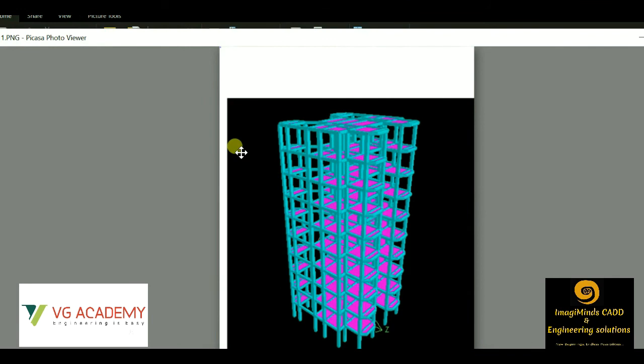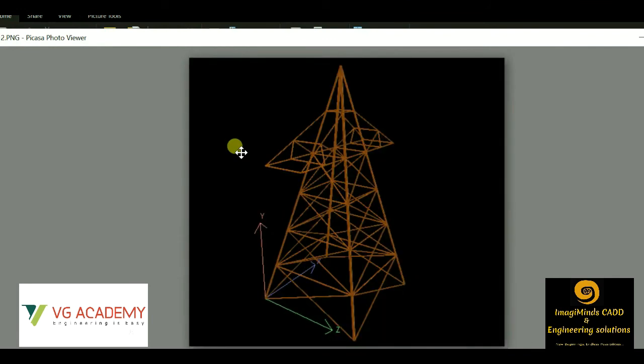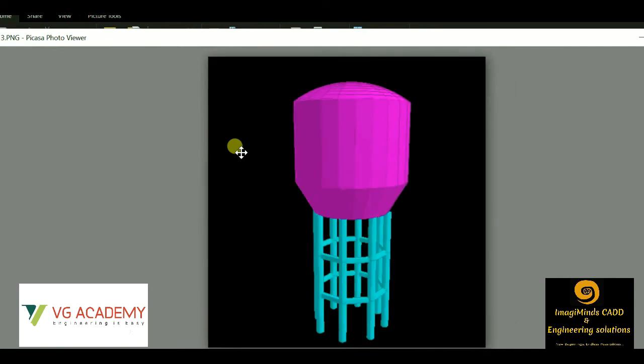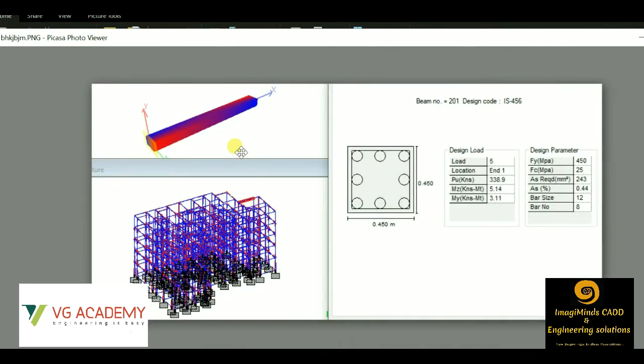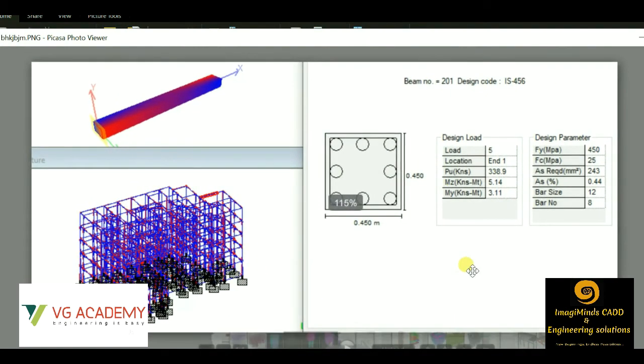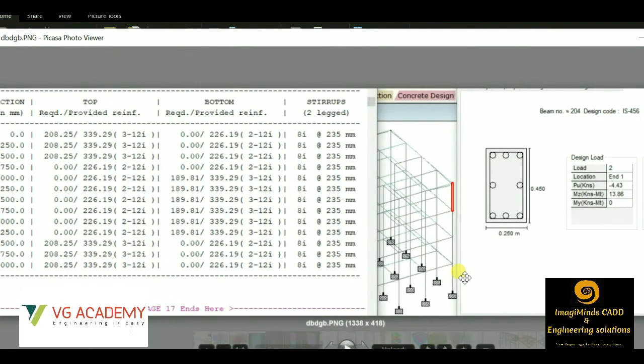Then we can see this is a 3D model of a multi-storied building. This is a transmission tower, and a water storage tank. These are all projects we'll be covering in this entire course of StatPro. Again, a multi-storied residential building. This is the detailed view of the column section.